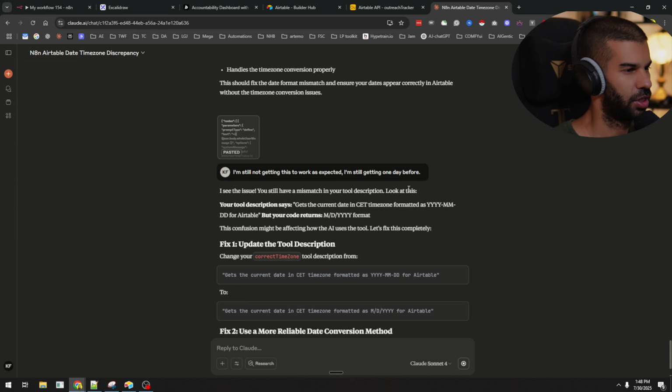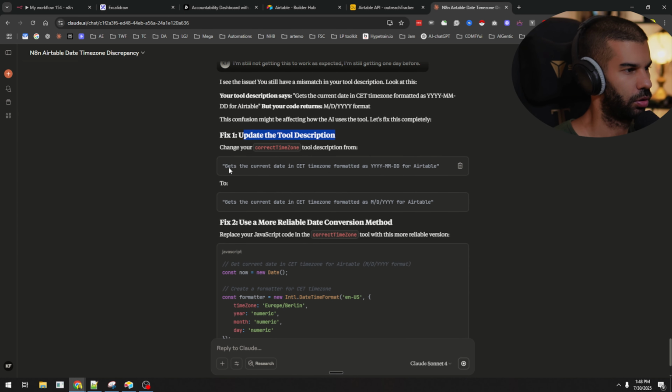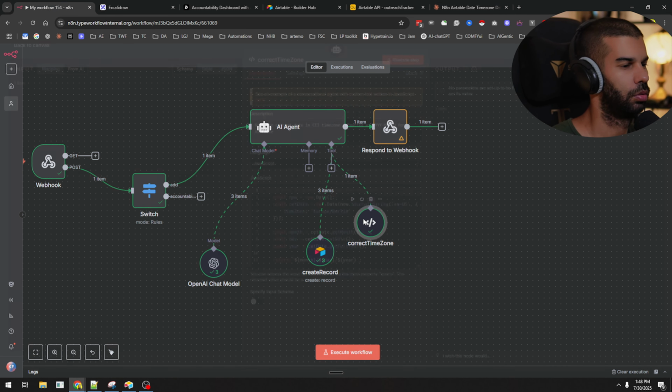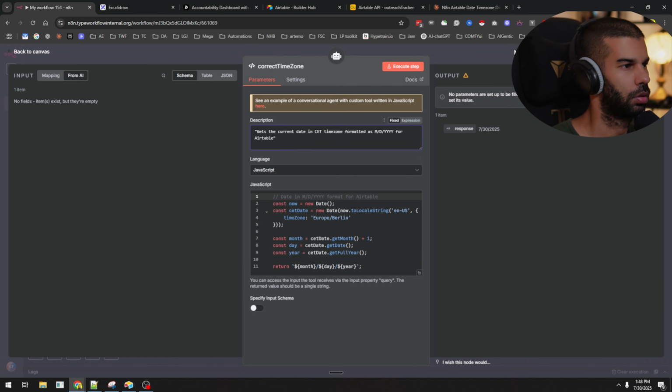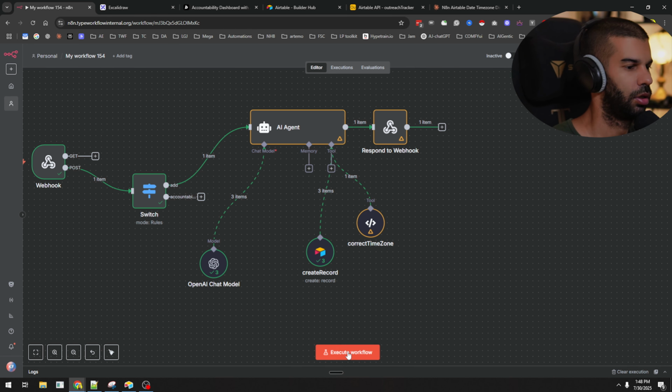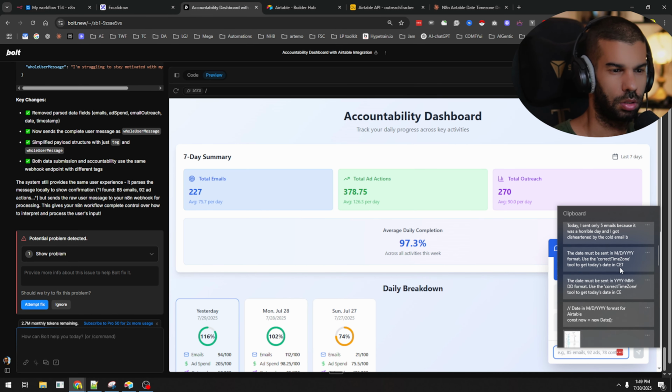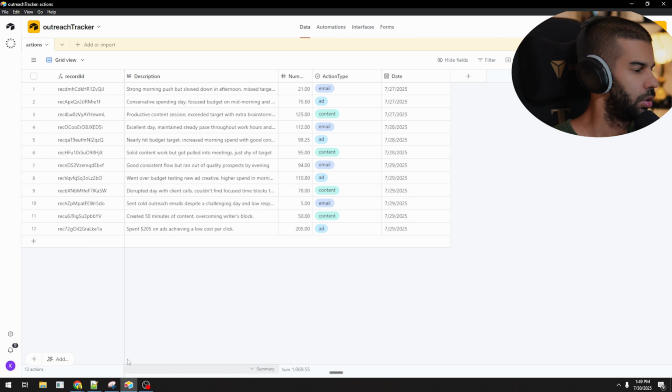You have a mismatch in your tool description. Update the tool description to that. So tool description. Okay, fine. Save, execute. Again, I'm not sure if that is why it would not work, but enter.